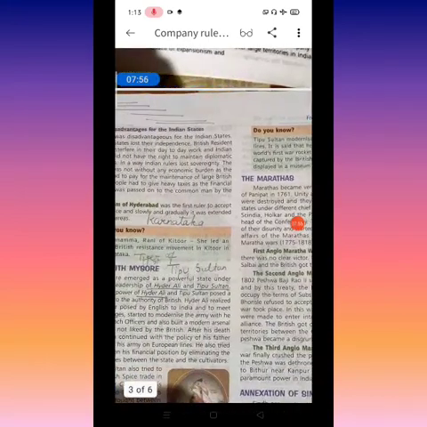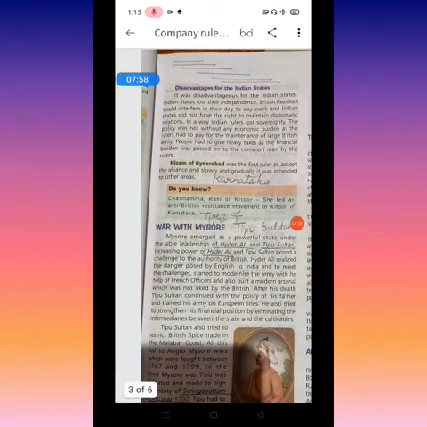Now the next disadvantage for the Indian states: Indian states will not be independent. The whole work will be seen by the East India Company. Whatever their policy, they have to listen. They do not have any other choice. And people have to pay tax for going from one place to another place. This is also another point. And after that, the financial burden is also there.